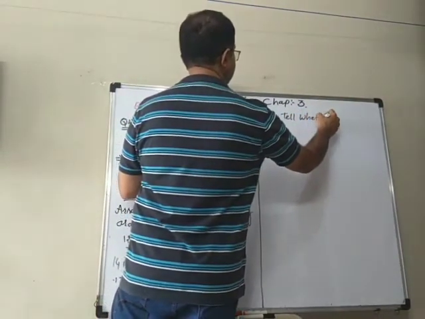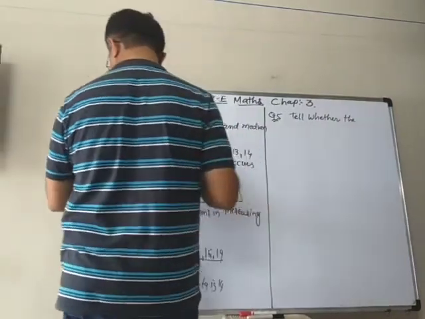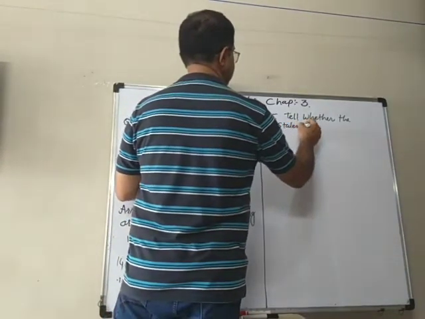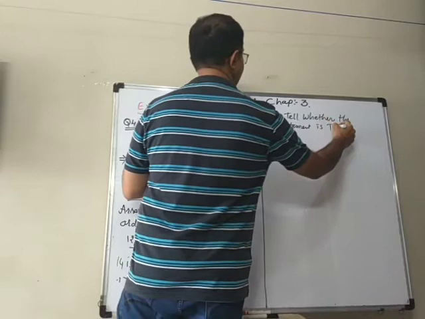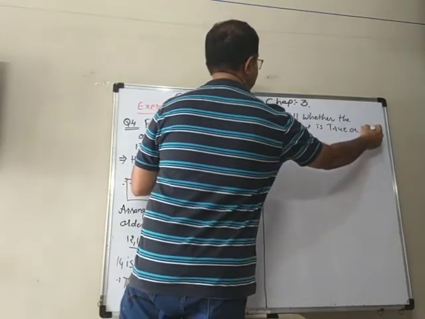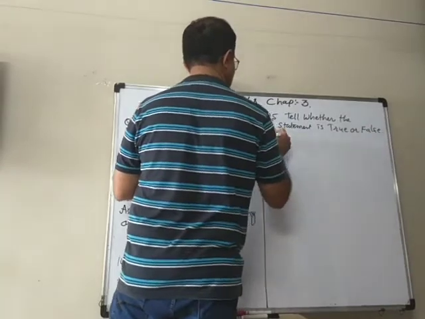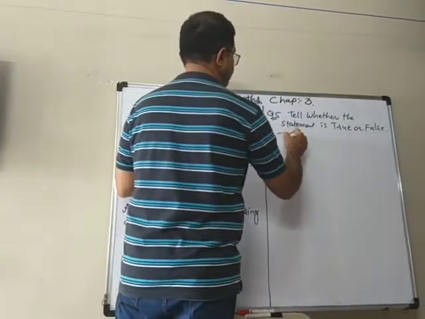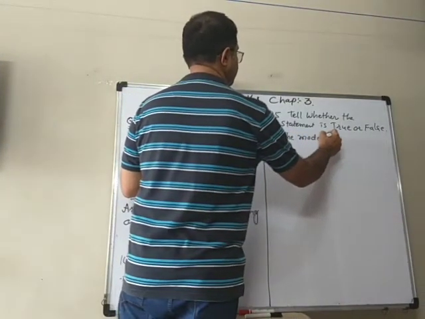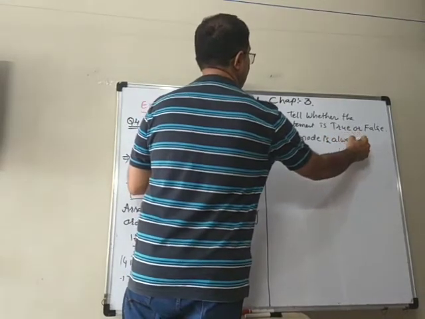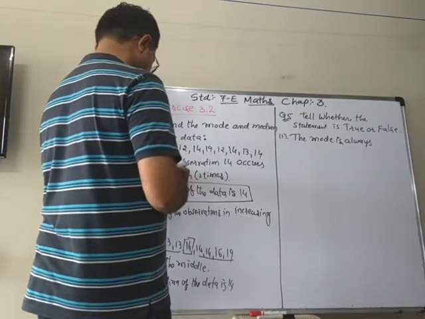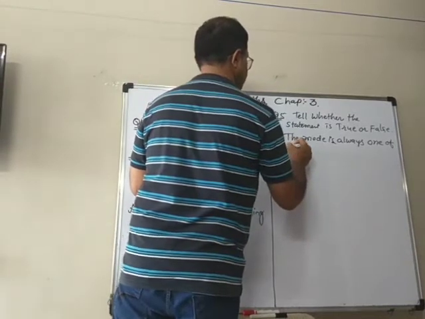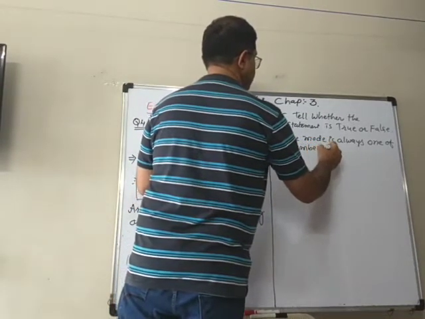Chalo, the first one is: the mode is always one of the numbers in the data.